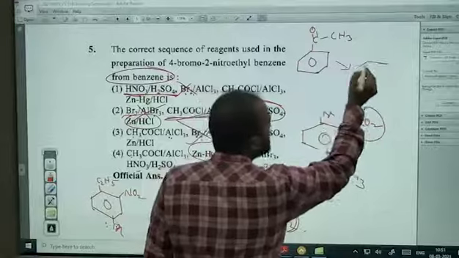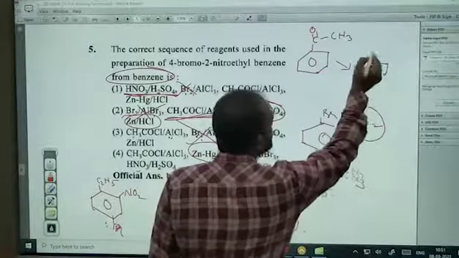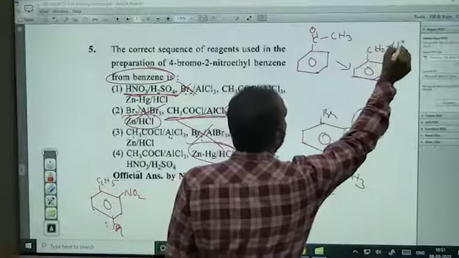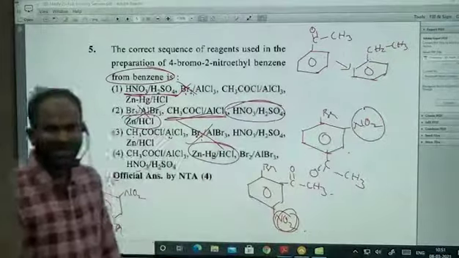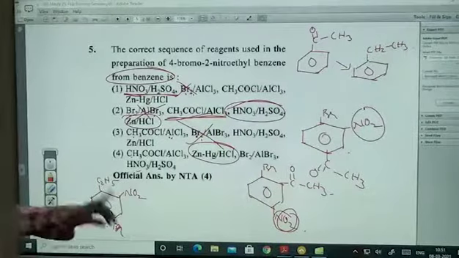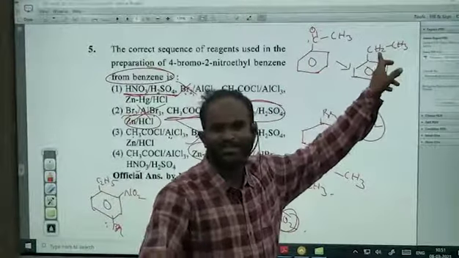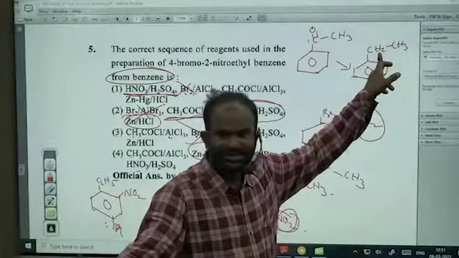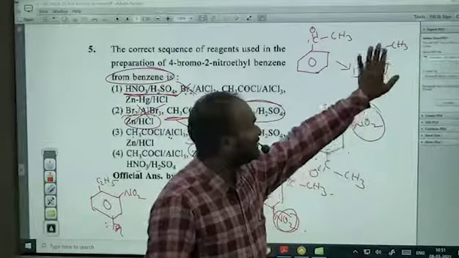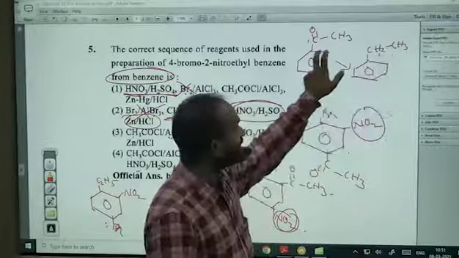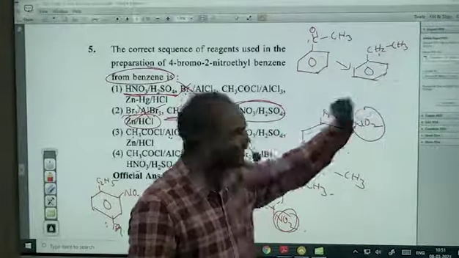So it will be converted to CH2CH3. Ethyl benzene is formed. Of course this is an electron withdrawing group, but this is an electron releasing group. Is it correct or not? So therefore it is an ortho-para directing group. This is meta directing, this is ortho-para directing.